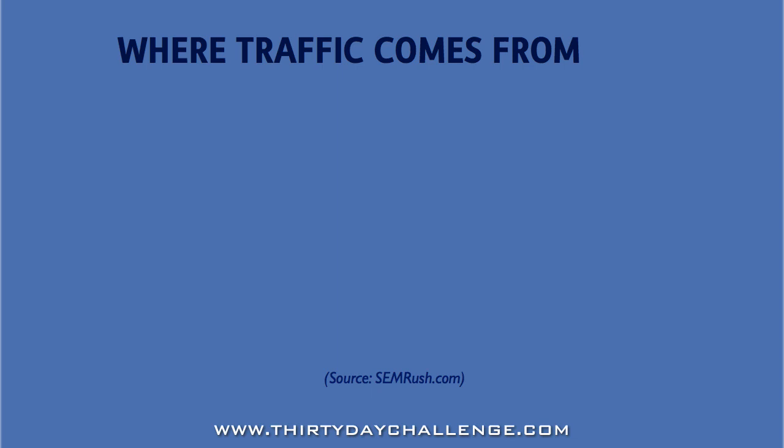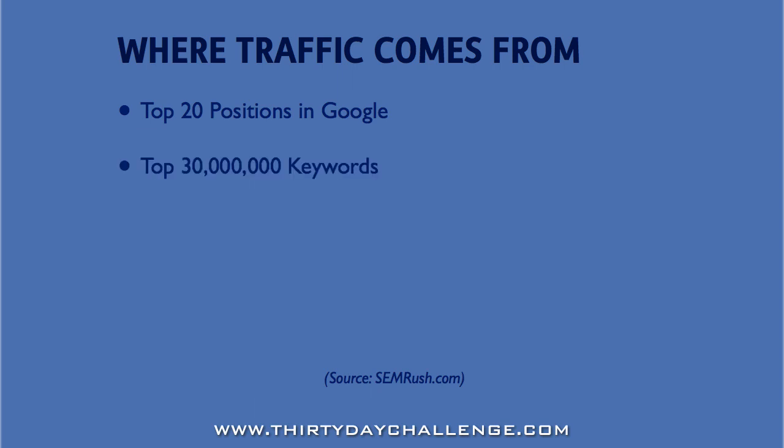If you were to take a look at what sites ranked in the top 20 positions in Google for the top 30 million keywords, you would come across 13 million websites. That's 13 million websites sharing 60 million positions in Google. And that means, on average, every one of those sites ranks somewhere in the top 20 spots.